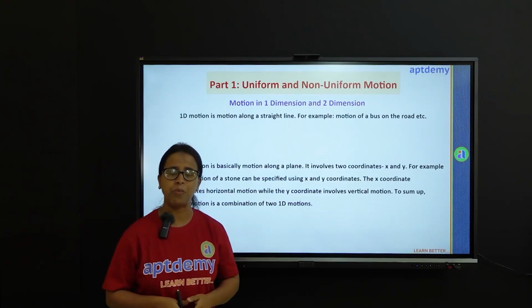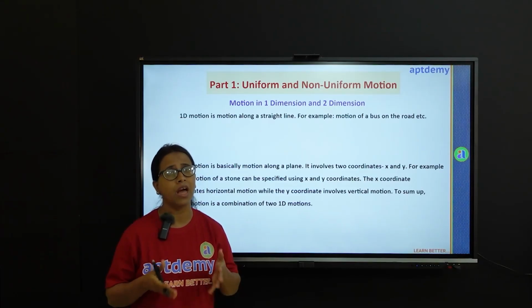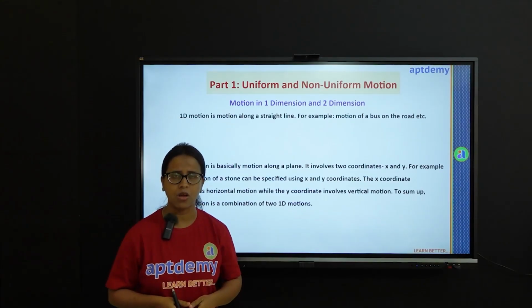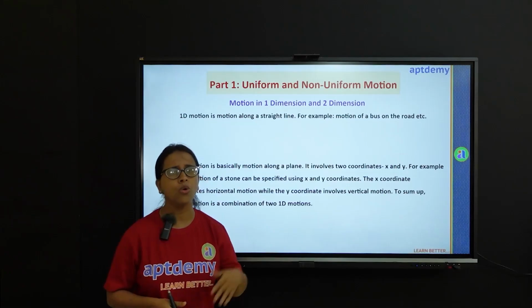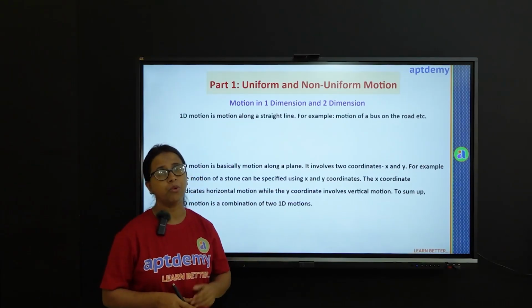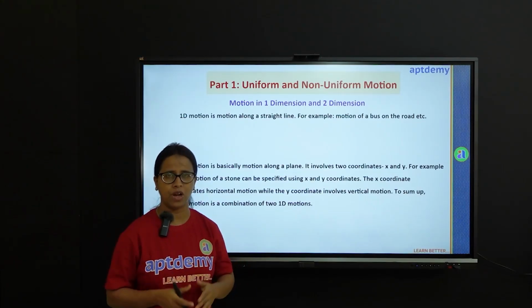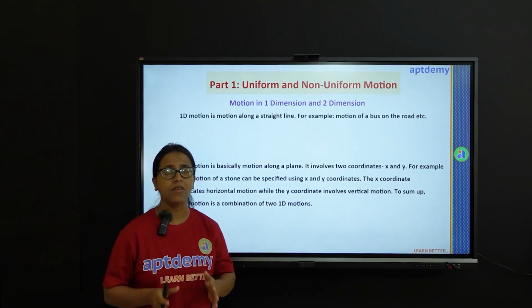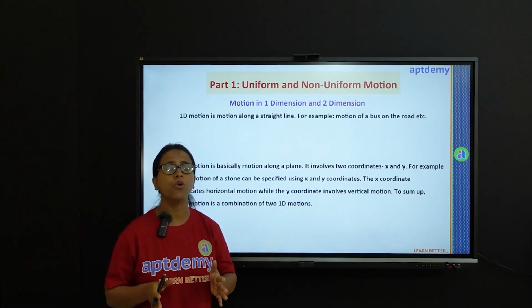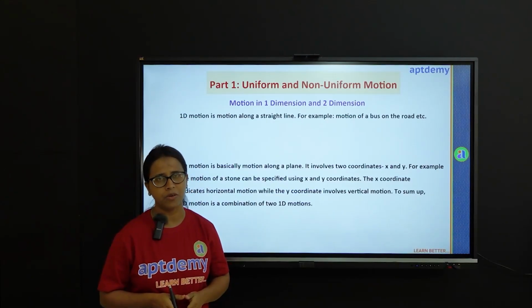You must have seen passengers sitting in a moving bus. They feel as if they are at rest within the bus. But to an observer who is outside the bus, what does he see? He can see both the passengers as well as the bus moving with a certain velocity. So this means that rest and motion, they are both relative terms with respect to the observer.